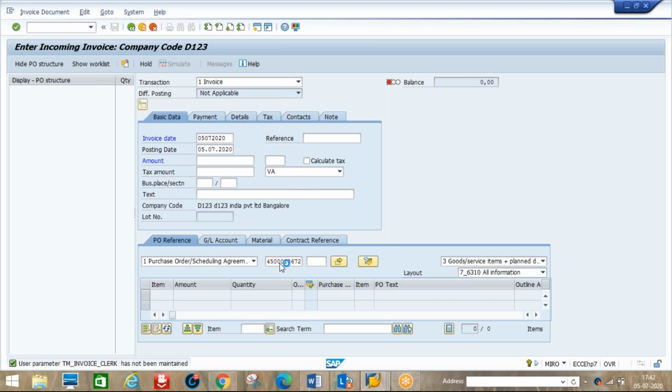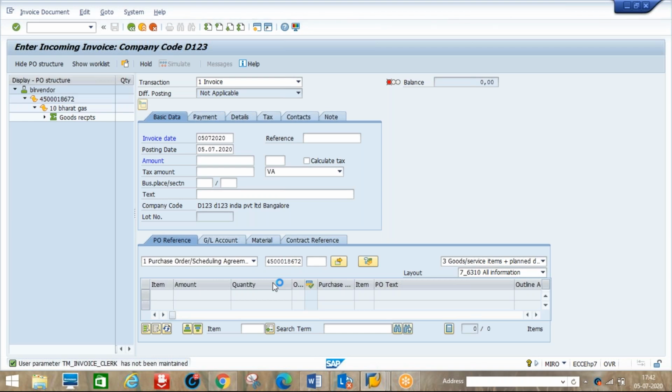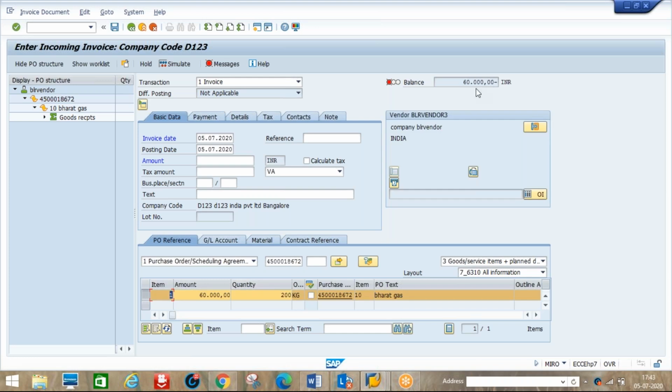Only here the material cost will come, 200 kgs into 360,000 will come as the value. Now we are going to make the payment to the vendor. For example, we'll select the tax code here.